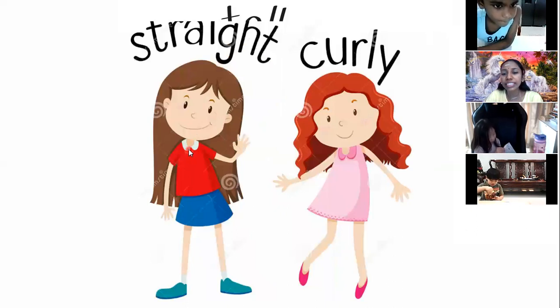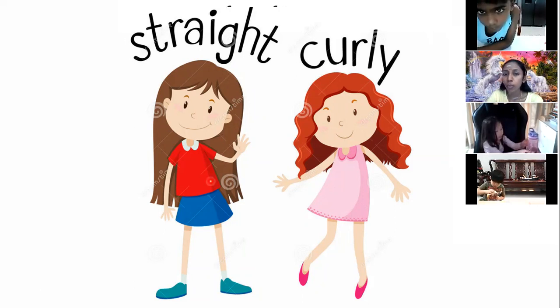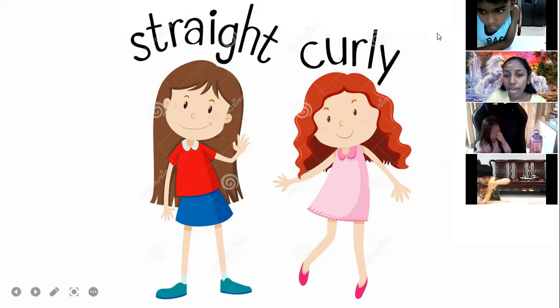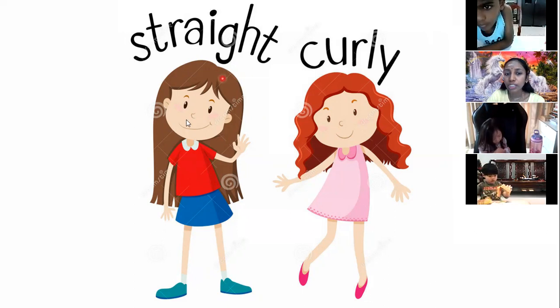Okay, what about these two girls? Look at the first girl here. She has straight hair. So we can say the girl who is wearing the red blouse has straight hair, while the girl who is wearing a pink dress has curly hair. That is how we describe people. Straight and curly. Okay.